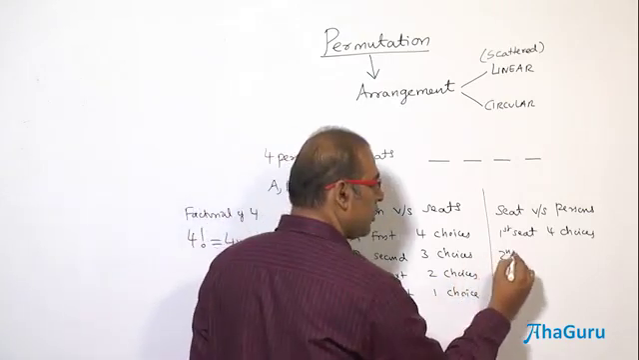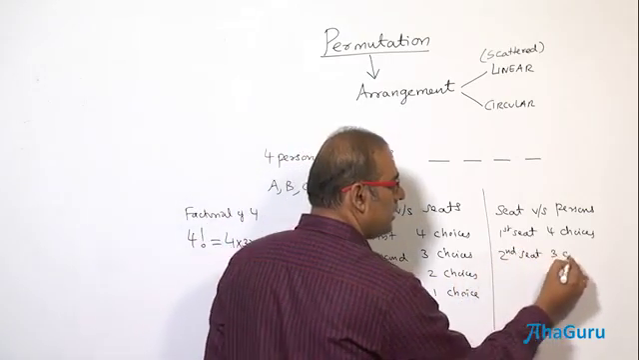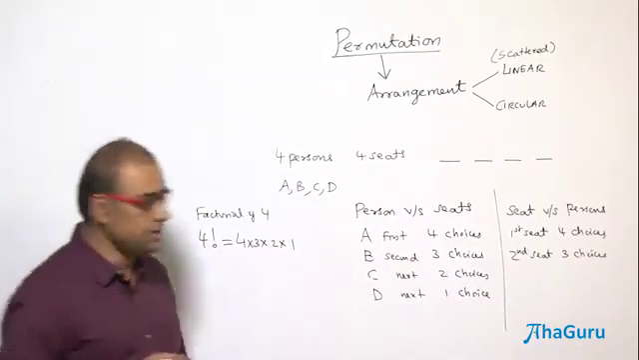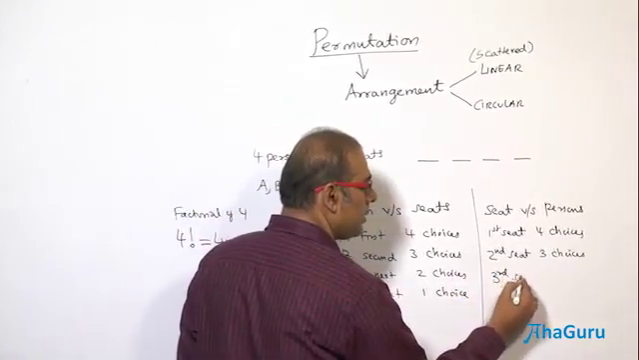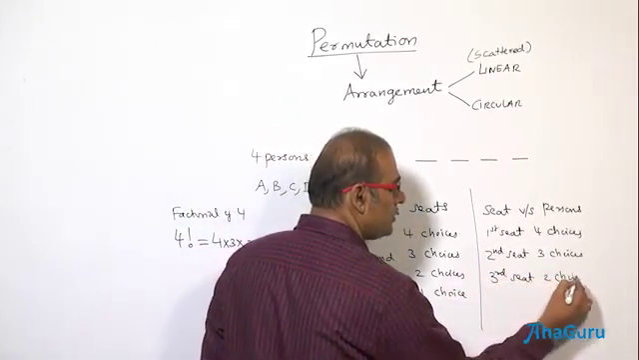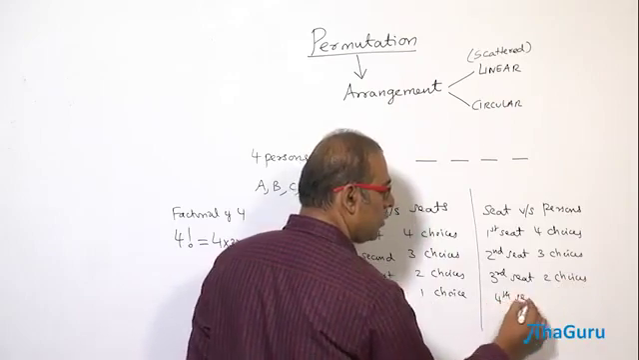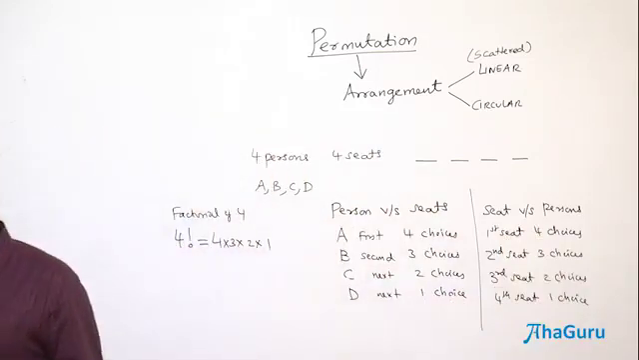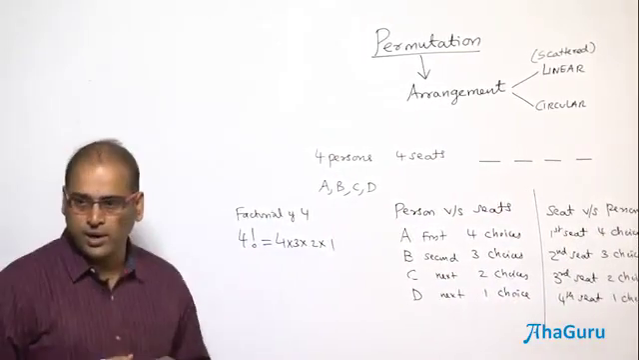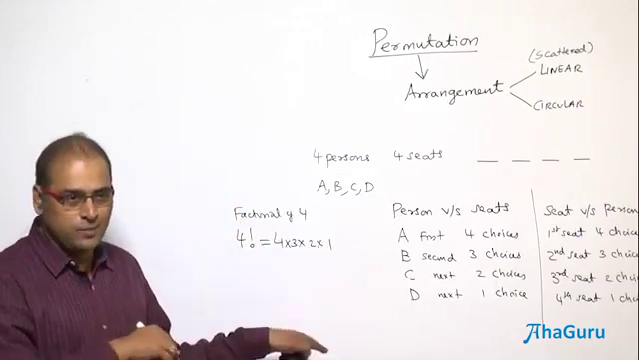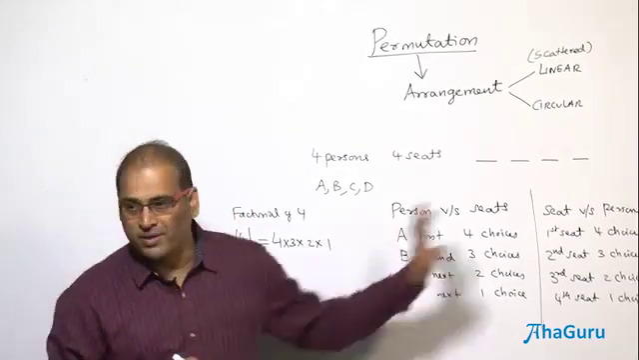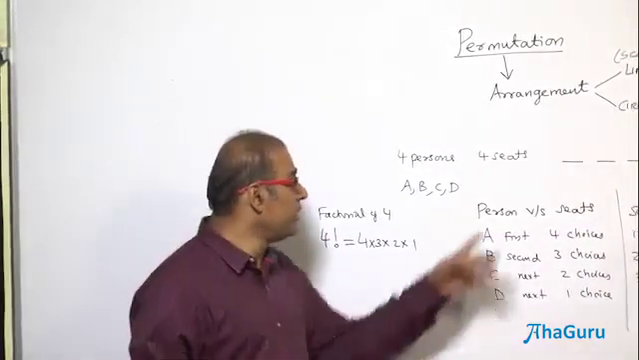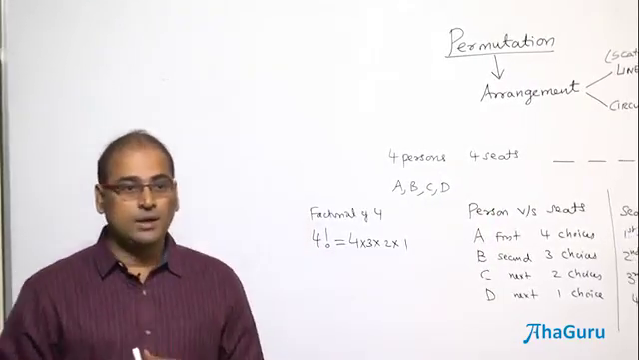And the second seat, why 3? Because one person is already seated. Therefore, any one of the 3 persons is going to sit in the second seat. Third seat, 2 choices. Fourth seat, 1. And obviously again this is not additive but multiplicative. So again you will get 4 into 3 into 2 into 1. But what's more important here is that either you can look from person versus seats or seat versus persons. That possibility is there because both the numbers are equal.